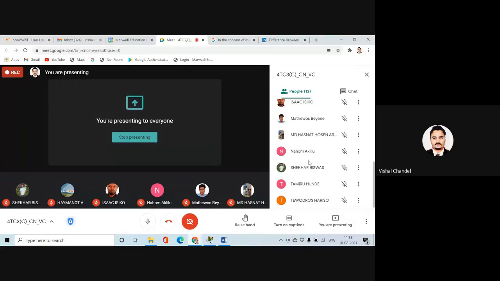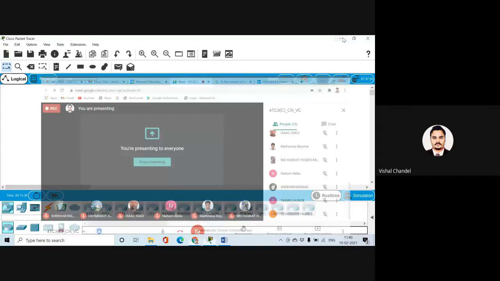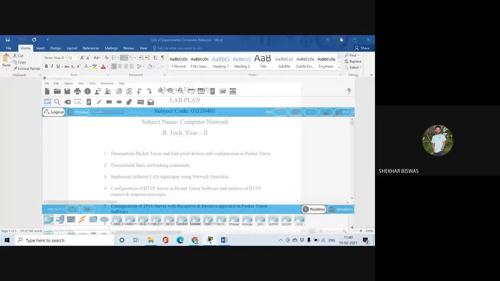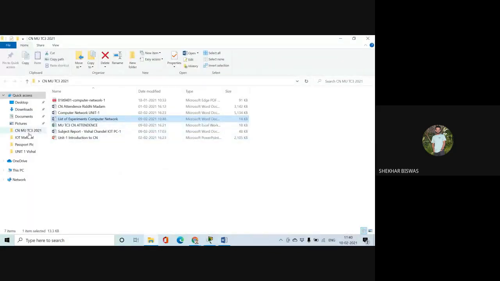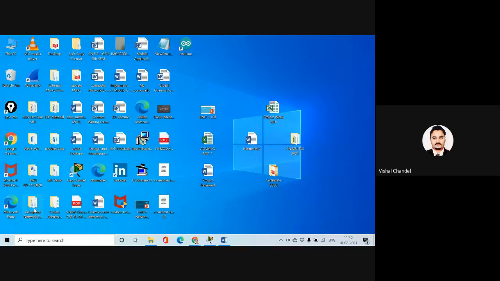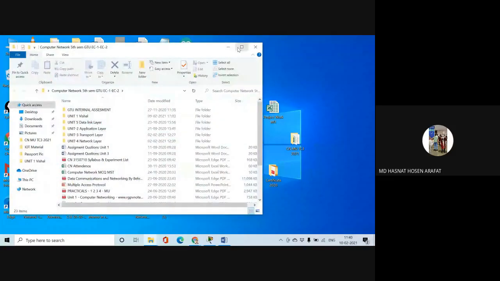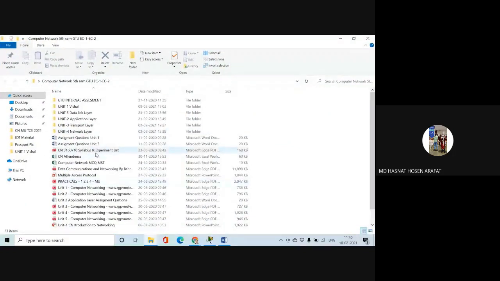Shekhar, do you want to add something related to this router? It is connected to a PC network, to the network, in between devices. That thing is a router. Okay. Arafat, do you want to add something? Yes, sir. A router routes the packets between the end devices and the network's internet, and it connects the devices.